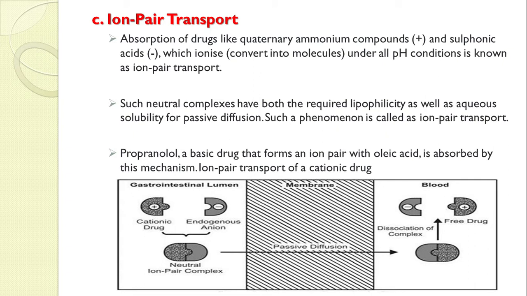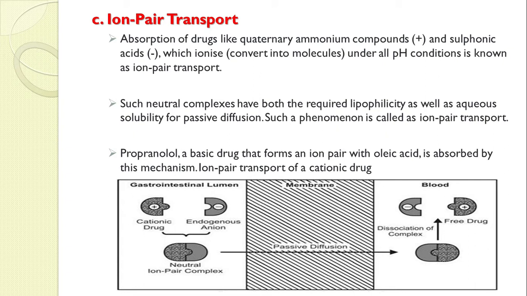Now what happens in this process: the absorption of drugs like quaternary ammonium compounds and sulfonic acids, which ionize under all pH conditions, is known as ion pair transport. Suppose we take quaternary ammonium compounds, which have a positive charge, and sulfonic acids, which have a negative charge.